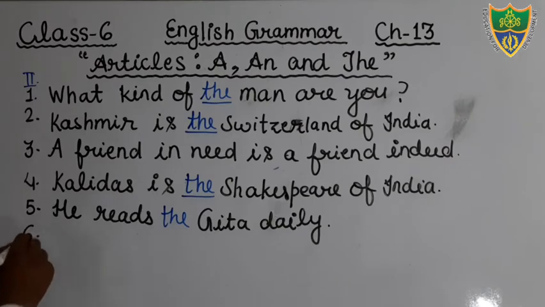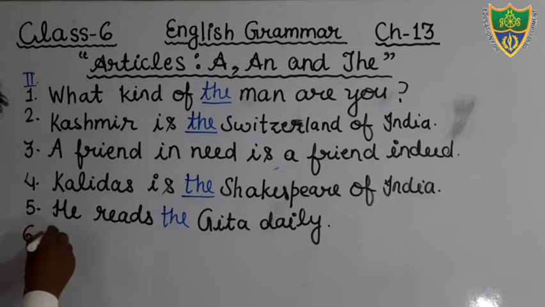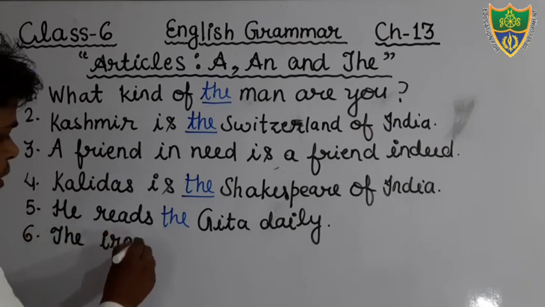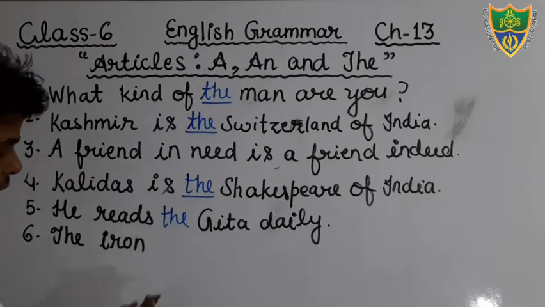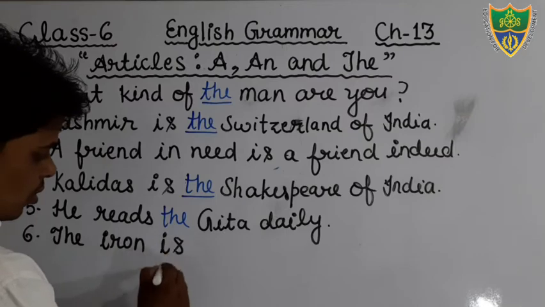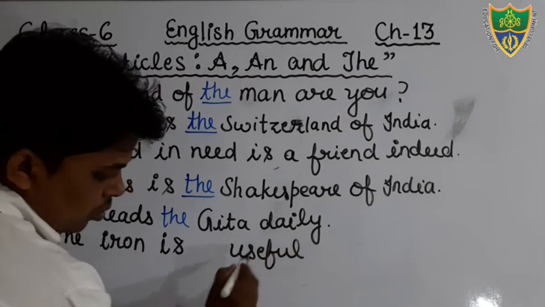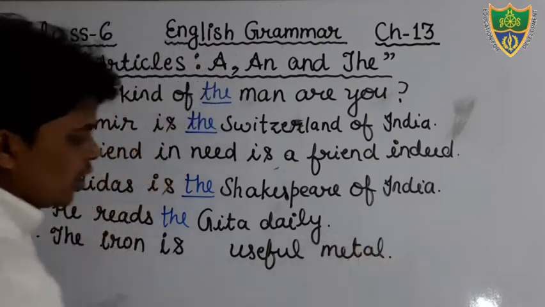Come to the next question. Question number 6. The iron is... just see, students, the iron, we are talking about a particular metal, therefore the is used here already. The iron is useful metal. Just say, students, this is your sentence.